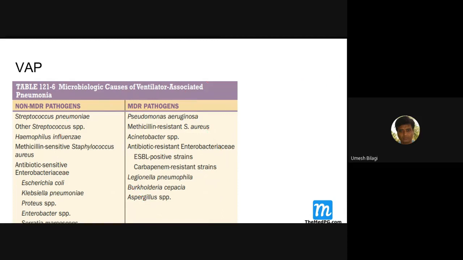Of course, you will have to look for the culture. That is the real thing, but I'm just giving you the overall picture. Now, what is the definition of ventilator associated pneumonia? 48 hours of ventilation, then pneumonia. Yes, sir. That is ventilator associated pneumonia.